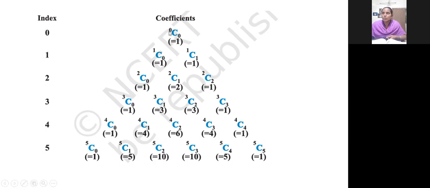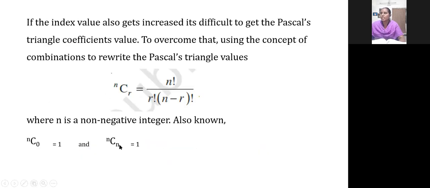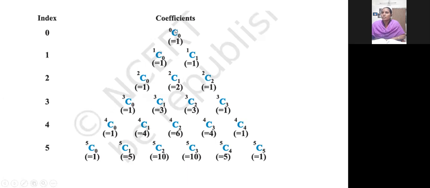So 0 combination 0 is like nCn, n combination n. If the number of elements and the number of elements you are going to select are equal, the combination value will be 1. The same thing here also. In the formula nCr, out of n elements, if you are selecting n elements, the combination value will be 1.